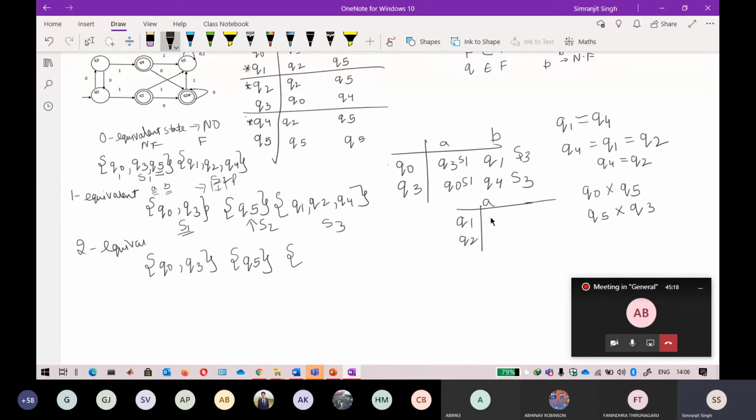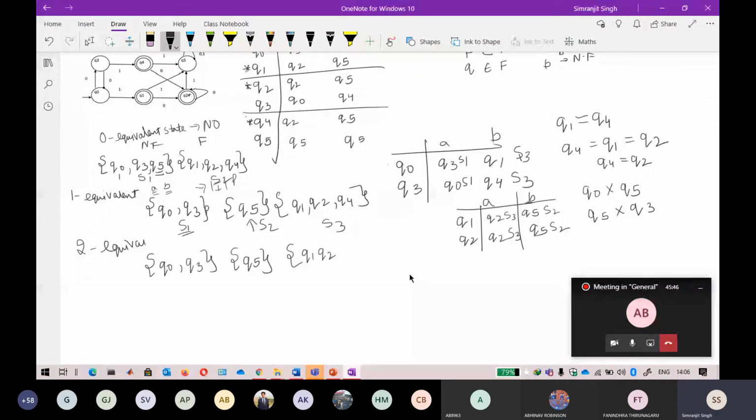Q1 on A goes to Q2, and on B goes to Q5; Q2 on A goes to Q2, and on B goes to Q5. Q2 belongs to set 3 here, and Q5 belongs to set 2 here. So on A these belong to the same set, and on B these belong to the same set. I cannot differentiate between them, so Q1 and Q2 are again similar.